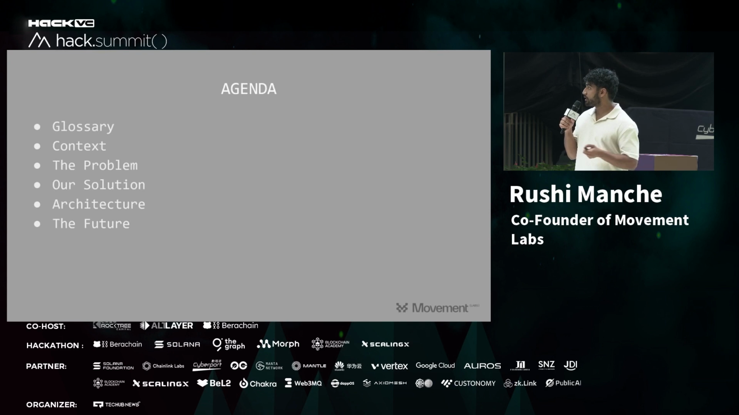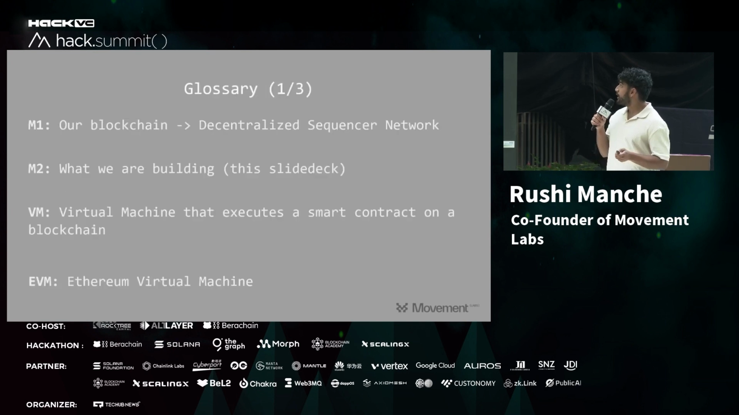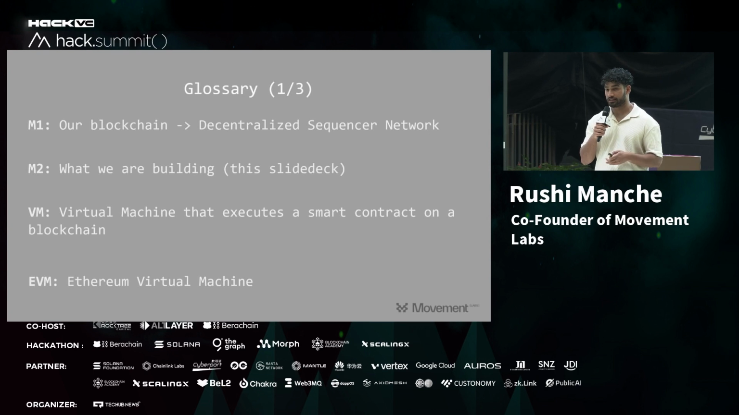So I'll start with the agenda. We'll start off with a glossary of terms, context, go through the problem and solution, and then the architecture and where we're headed. So first, M1 is our decentralized sequencer network. We inherit consensus from the Sonoma consensus mechanism. And M2 is the first Move layer 2 on Ethereum.